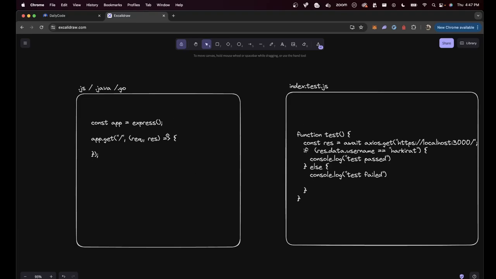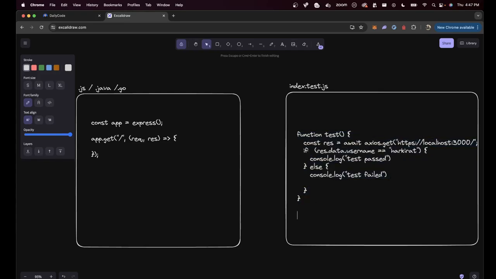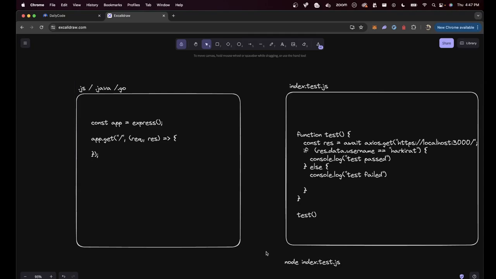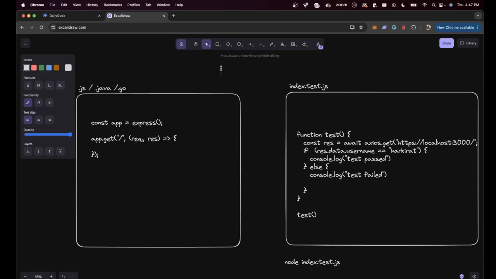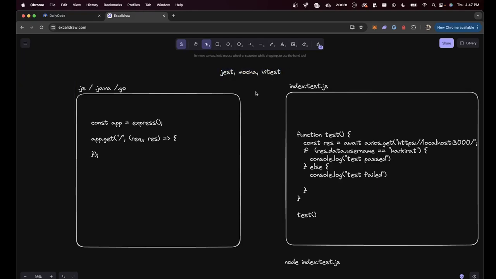Only you don't do it in such a crude way. Given this is your code, you don't write functions and call them and then finally run node index.test.js. There are some frameworks that make it very easy for you to test, and you usually use those frameworks. A few common ones in JavaScript include Jest, Mocha, and Vitest. We'll be focusing on Jest and Vitest for this one, but you can pretty much choose any testing framework of yours. What does a testing framework let you do?